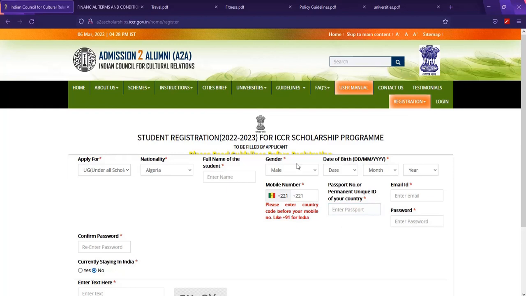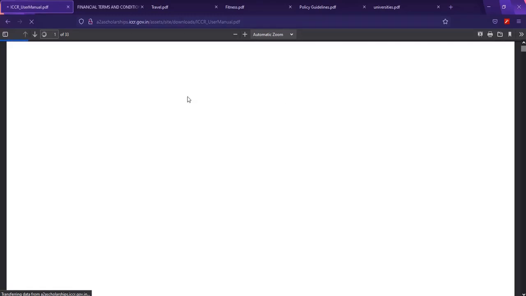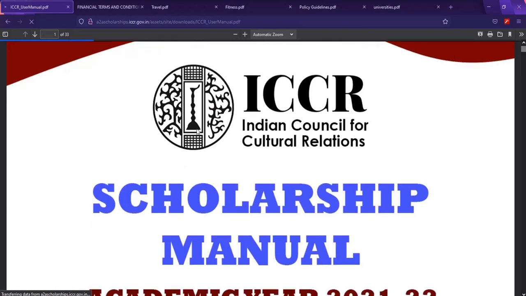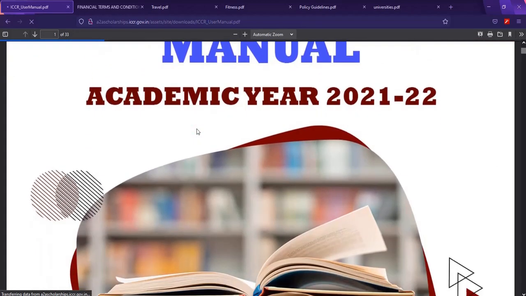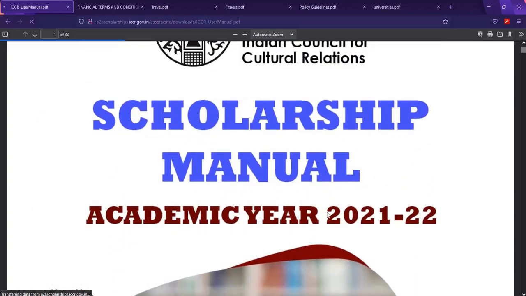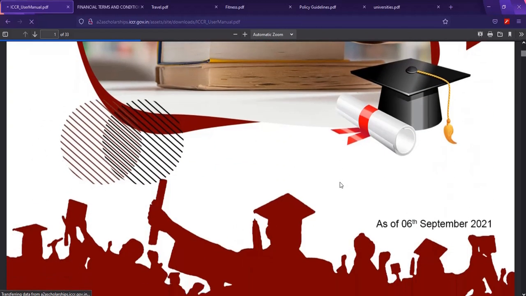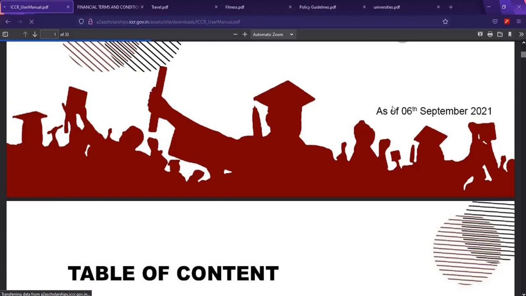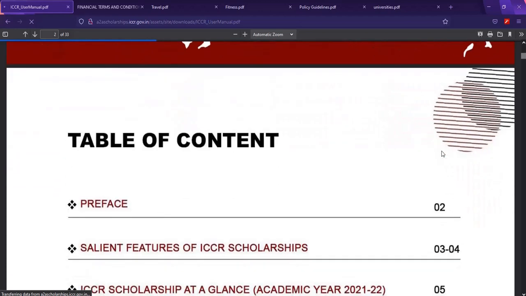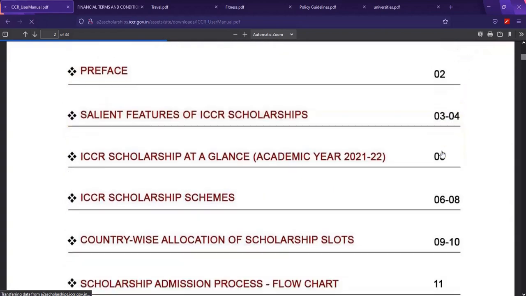So here, this is the user manual. Perhaps we just have to check the user manual. Sorry, it's kind of heavy, it takes a little bit of time. If it deems necessary to check the user manual, you can go ahead. You don't need to worry about this. This was 2021, so it means it was provided last year. You see, as of 6 September 2021. Since the information didn't change, they didn't update this, so you don't have to worry yourself.